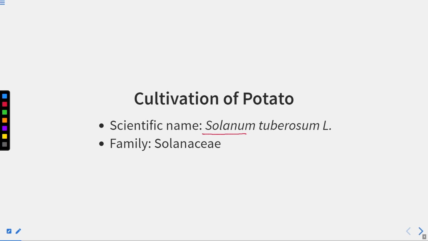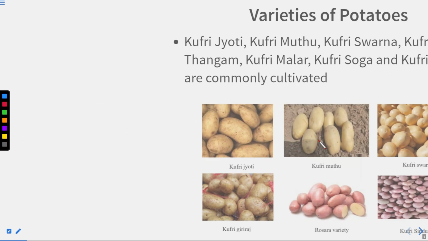The scientific name of the potato is Solanum tuberosum Linnaeus, and the family is Solanaceae. So it belongs to the family Solanaceae, right? And that is why its genus name is Solanum, right? And the tuber, its shape of the underground stem is in the form of tuber, so that is why it is called tuberosum. So Solanum tuberosum.